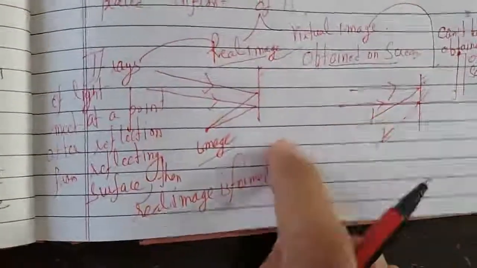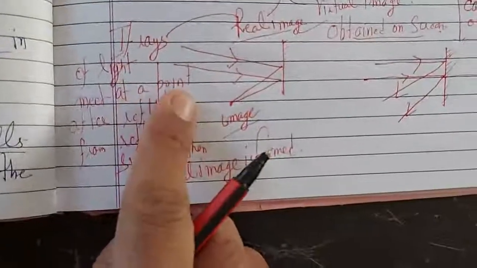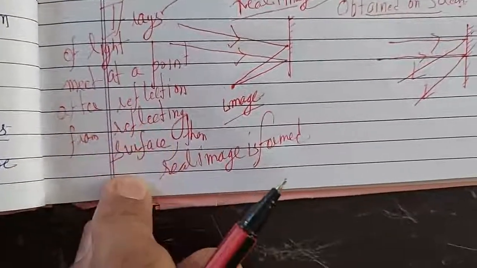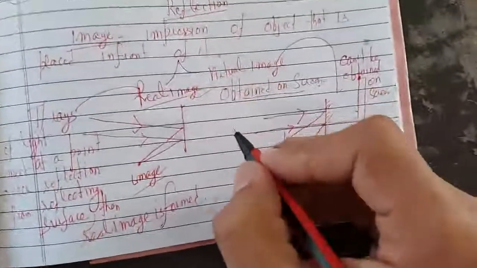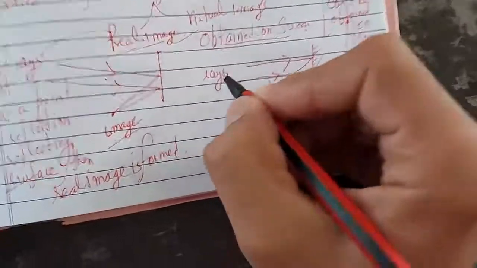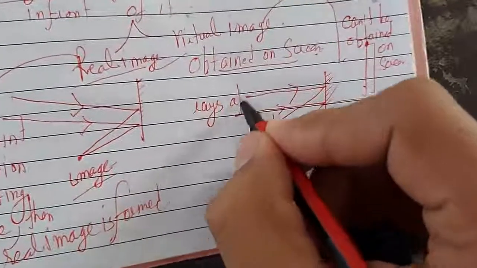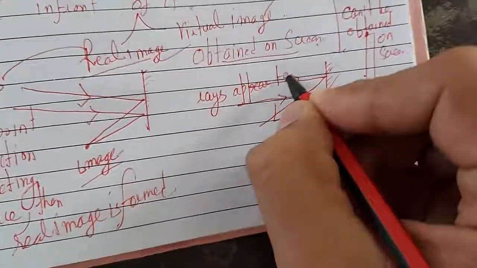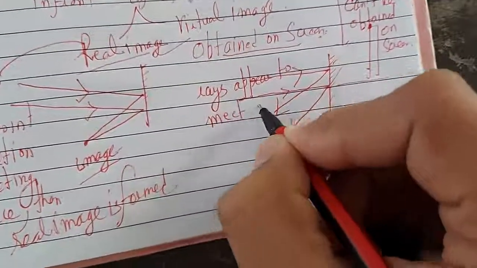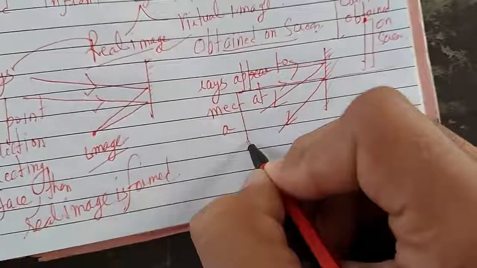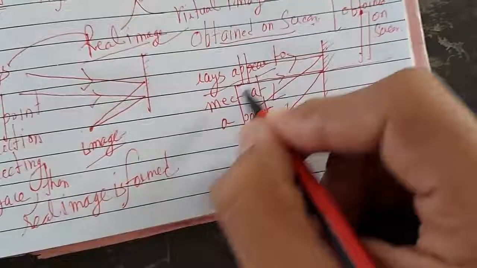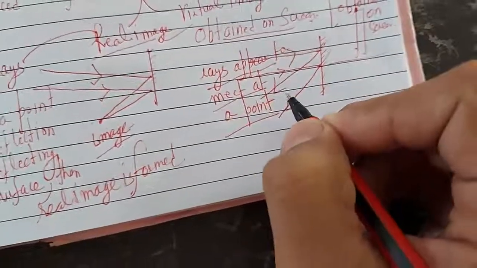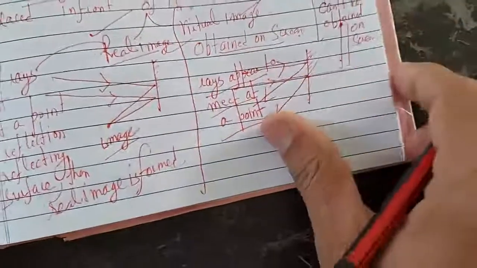And the same definition applies here: if rays of light appear to meet at a point after reflection from the reflecting surface, then a virtual image is formed. So there are two types of images, real image and virtual image.